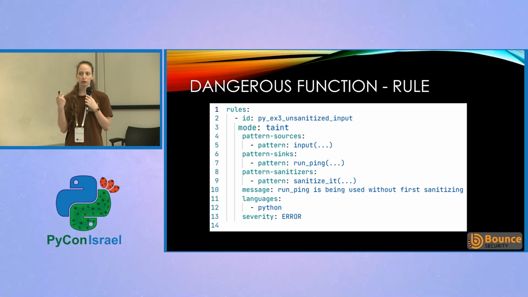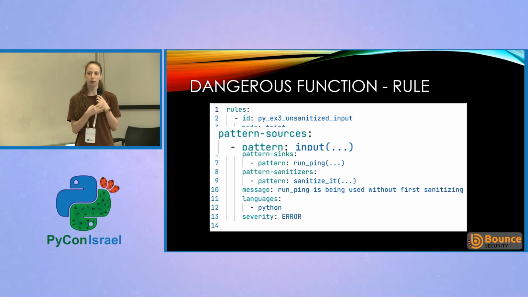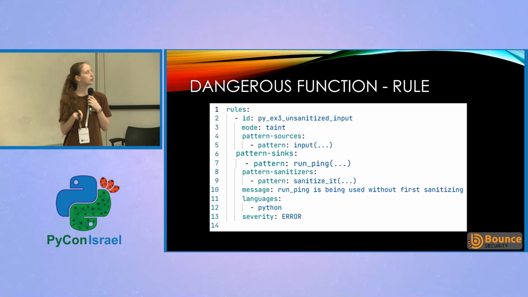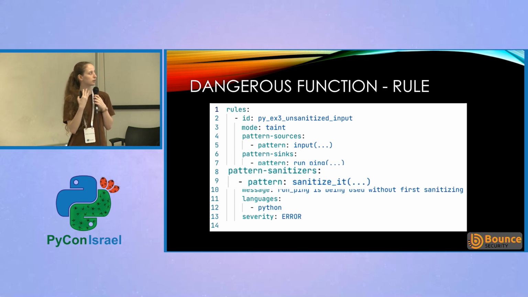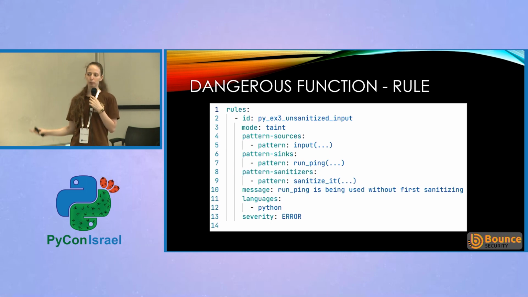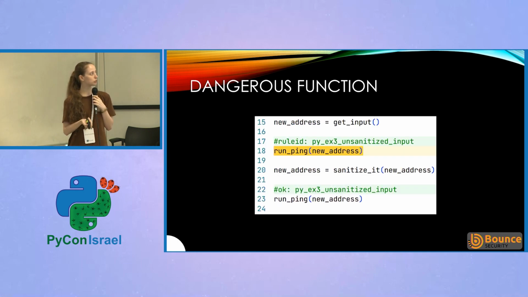It follows sources, sinks, and sanitizers. So our source is the Python input function, our sink is the run ping function, and our sanitizers are the sanitize it. So it will find everything that starts in the input, ends up in run ping, and it will omit from the results the cases where we went first through sanitize it. When we run this tool on our code, we find only the run ping case. That's what we want to find.